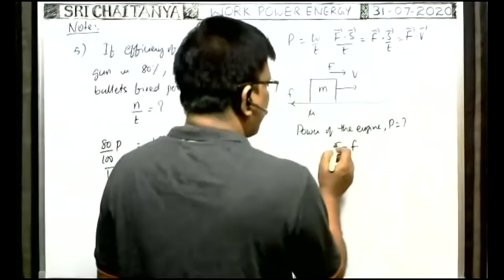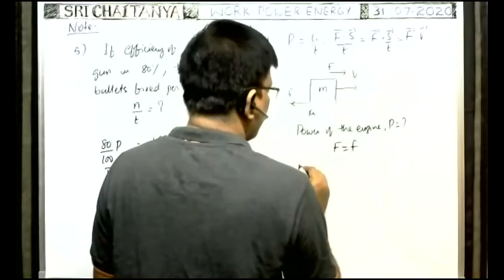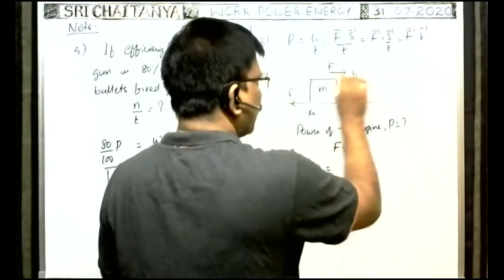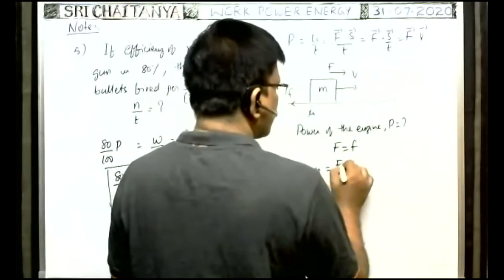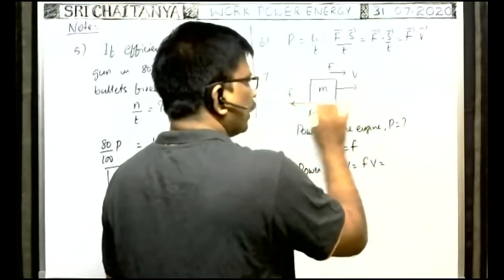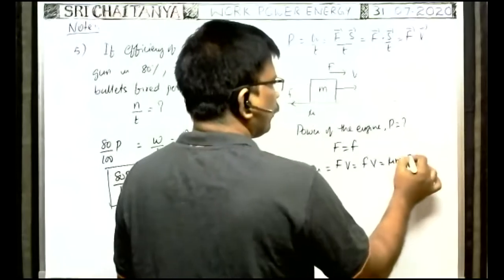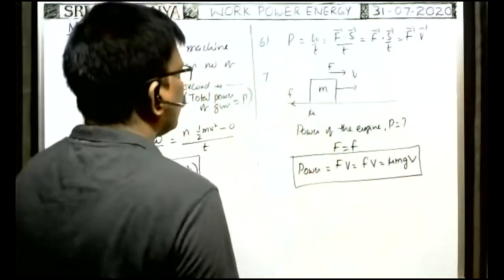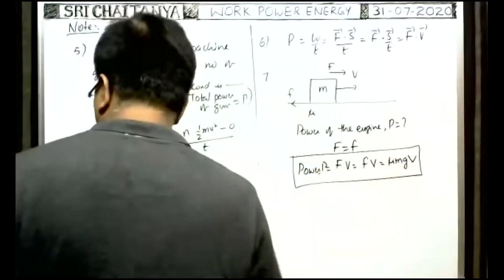With this applied force, as the vehicle travels with a velocity in the same direction, the power of the engine P is equal to applied force into velocity. The applied force is equal to friction, so friction into velocity. As it is moving on a horizontal surface, the friction force is mu into the normal reaction mg. So the power of the engine is P equal to F into V, that is equal to mu mg into V.